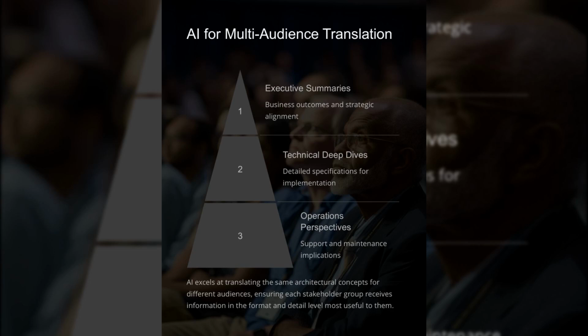AI excels at translating the same architectural concepts for different audiences, ensuring each stakeholder group receives information in the format and detail level most useful to them. Executive summaries for business alignment, technical details for design and implementation, and operational insights for support and maintenance implications.